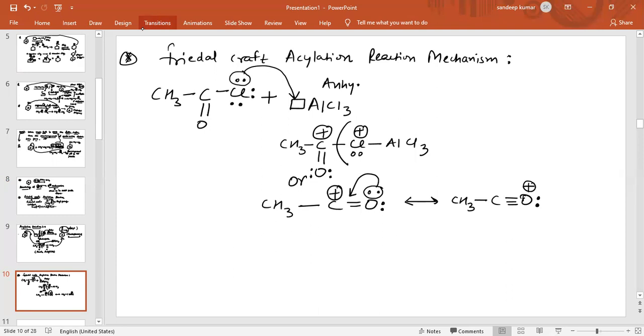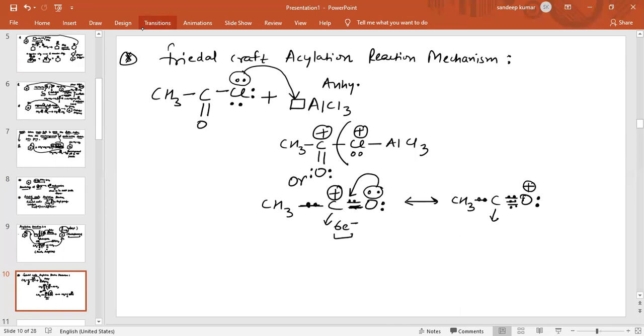In this case, we can see the octet for this carbon atom, the central atom carbon: 2 electrons, and also in this bond 1, 2, 3, 4, 4 electrons. So basically the central atom has 6 electrons in this case, 1, 2, 3, 4, 5, 6.